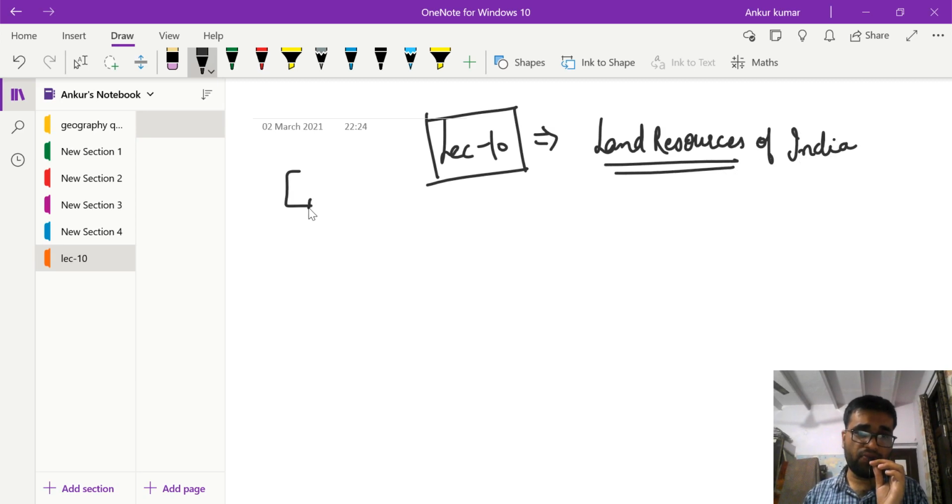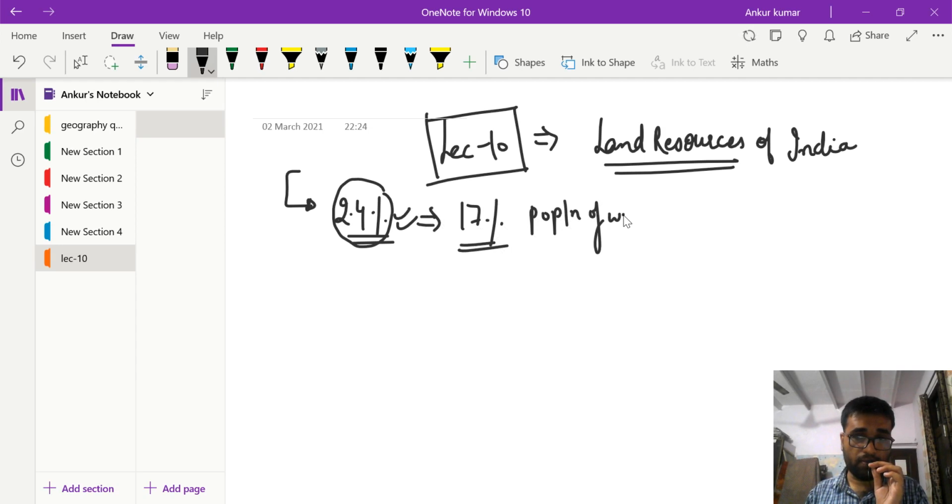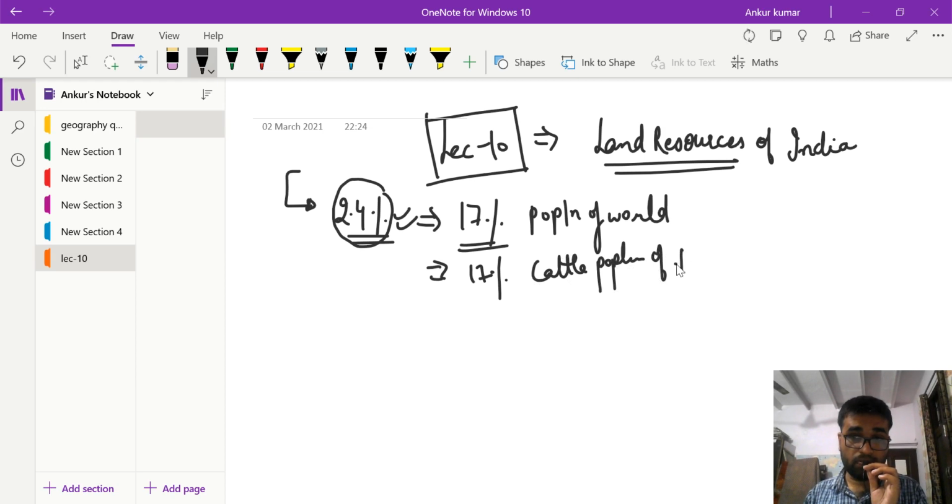Let us start with a very broad statement: India has 2.4% of the world's land. भारत 2.4% वर्ल्ड का लैंड का हिस्सा है. Now on this 2.4%, India sustains 17% of the population of the world, right? Plus close to the same 17% of the cattle population of the world.